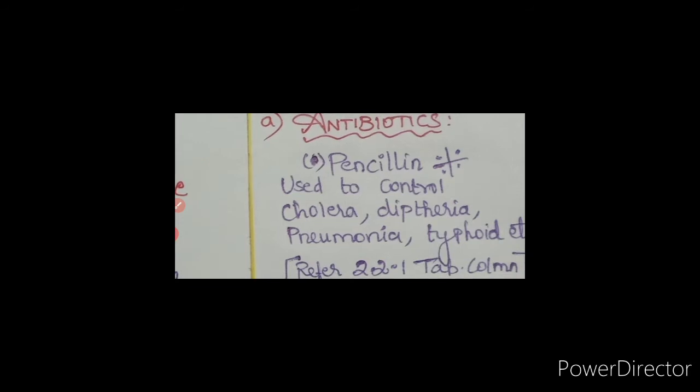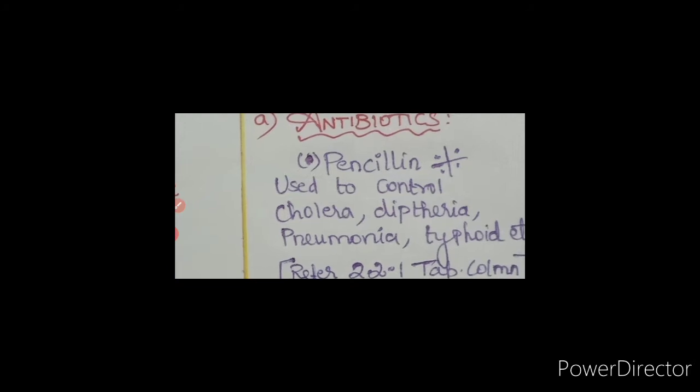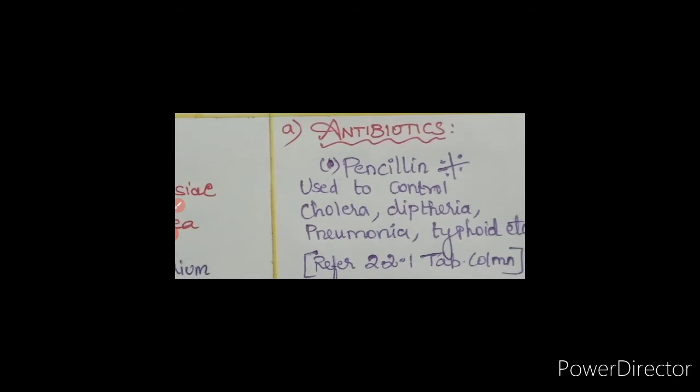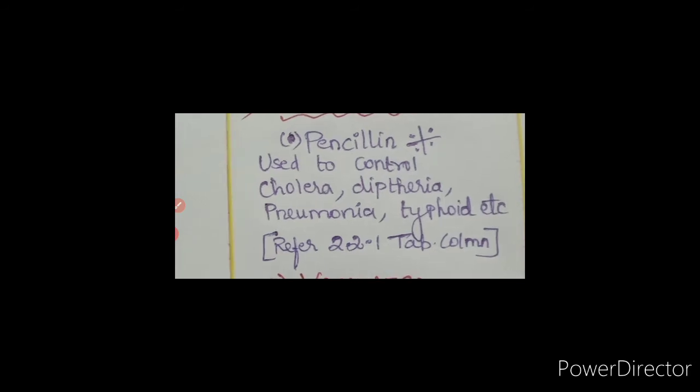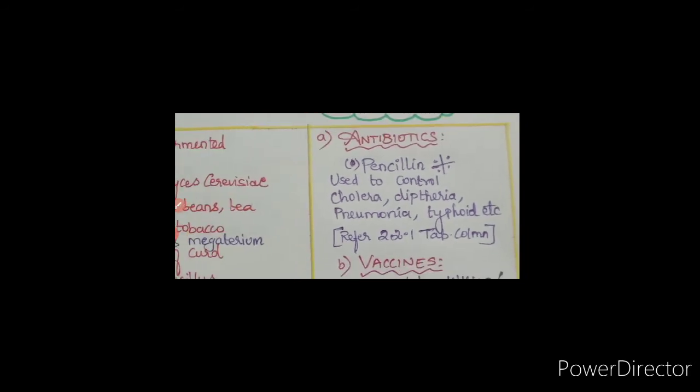Penicillin was discovered by Alexander Fleming in the year 1929. In human beings, antibiotics are used to control infectious diseases like cholera, diphtheria, pneumonia, typhoid, etc. You can refer to table 22.1 given on page number 261. Penicillin is the important antibiotic which is used to control cholera, diphtheria, pneumonia, typhoid, etc.